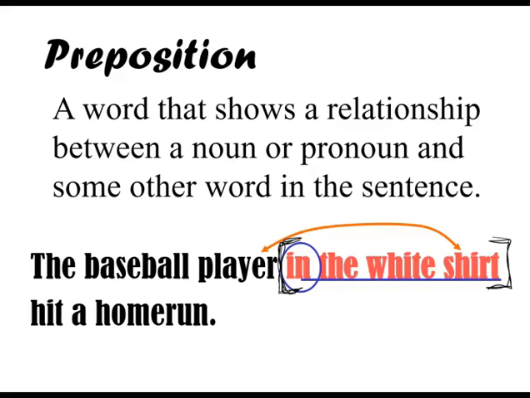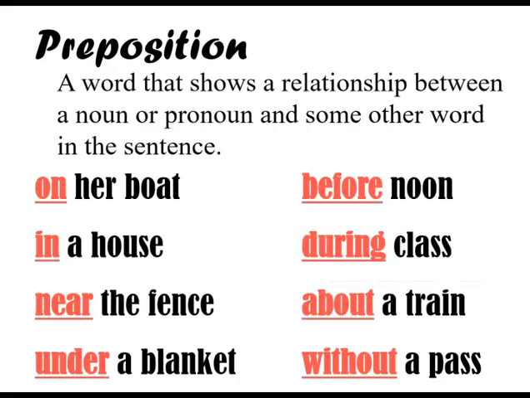The only exception would be if I had a conjunction here, like a FANBOY, and or. Those are the big ones. But if I had, like, in the white shirt and blue shorts, then I would keep going until after shorts, because in goes with both of those different descriptors. Okay, and what I'm saying is the player, I'm connecting the player to the shirt by using that word in as a preposition.